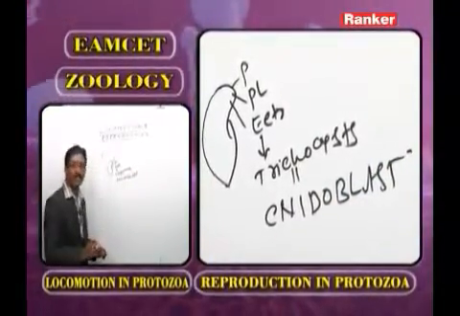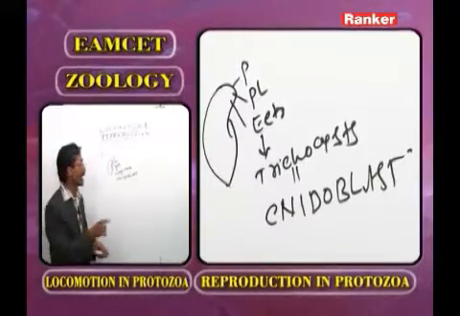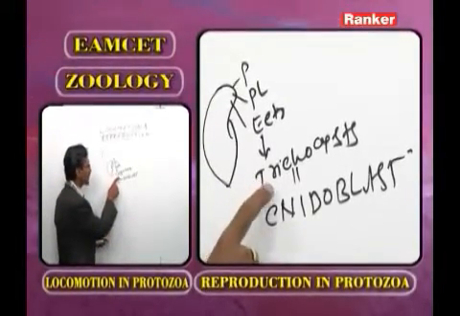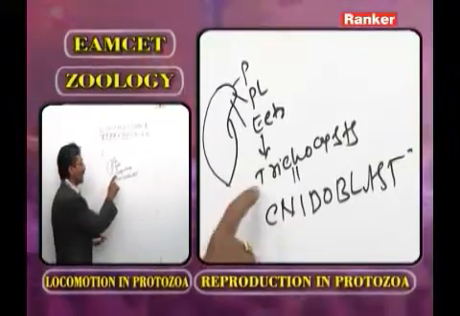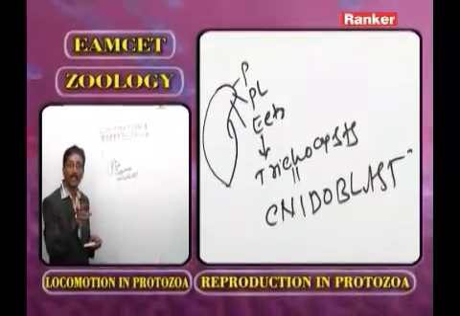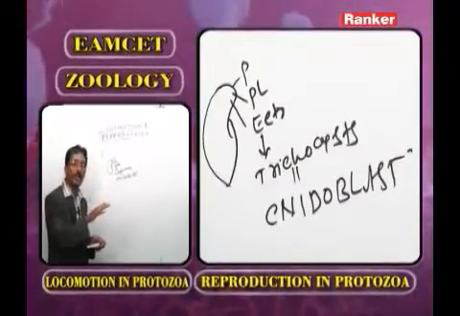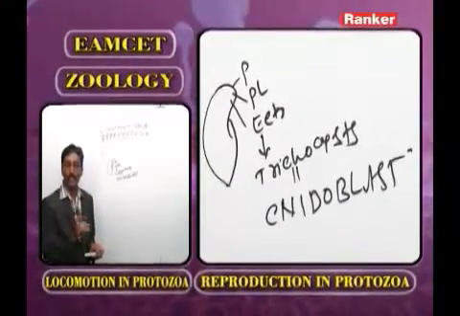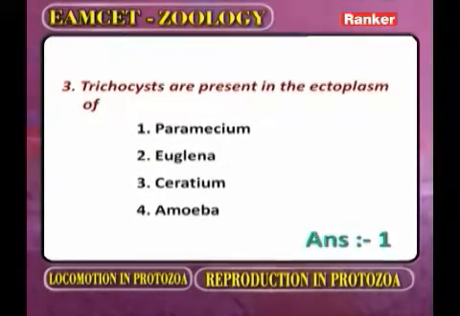It is also called the stinging cell. We discussed it in the phylum Cnidaria. So trichocyst and nematoblast: the nematoblast is a cell, the trichocyst is a part of a cell. Trichocysts are present in the ectoplasm of ciliates, whereas nematoblasts are present in all Cnidarians. Now trichocysts are present in the ectoplasm of. The best option is Paramecium. Now we go for the next question.